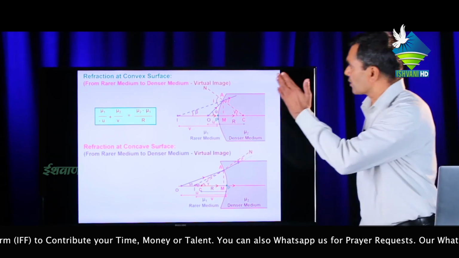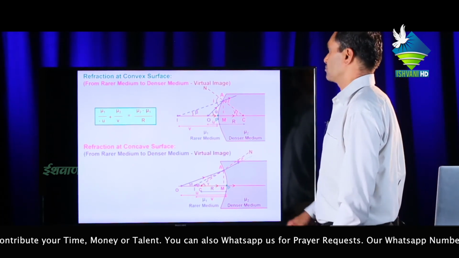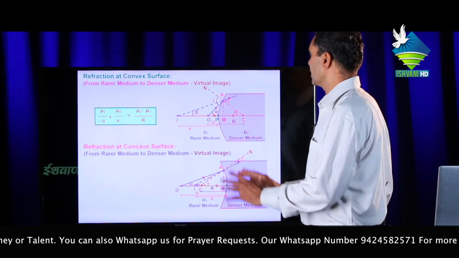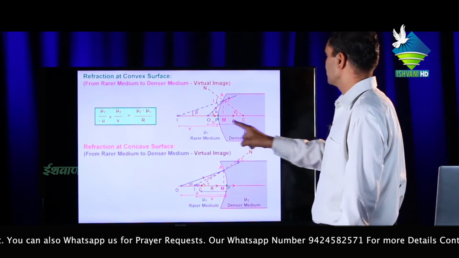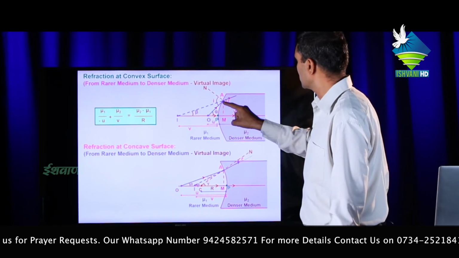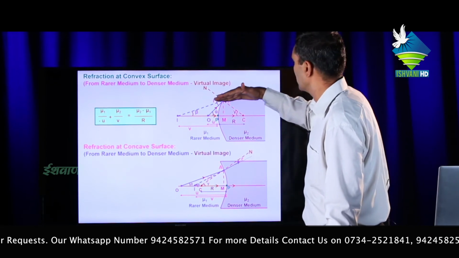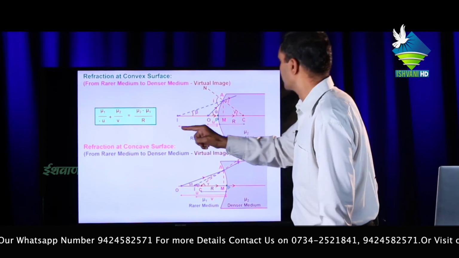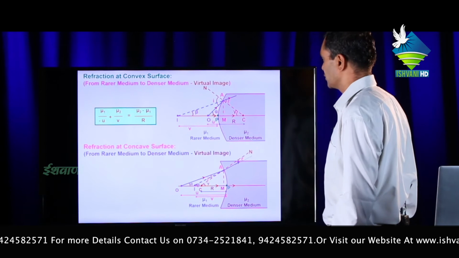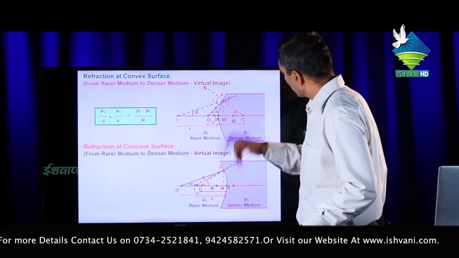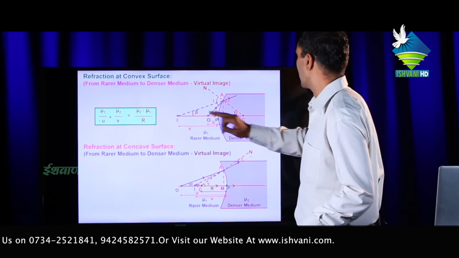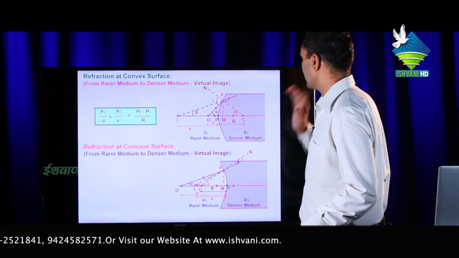Now this is the refraction at a convex surface but for only a virtual image, from rarer medium to denser medium. Similarly, this is the principal axis, this is the object. Light travels from the object, is incident at this point and bends towards the normal. But if this light is extended in the back direction it meets at the point I on this axis. This is the virtual image, not the actual image. Then the angle formed by the object is alpha, by the image is beta, and by the radius of curvature is gamma.